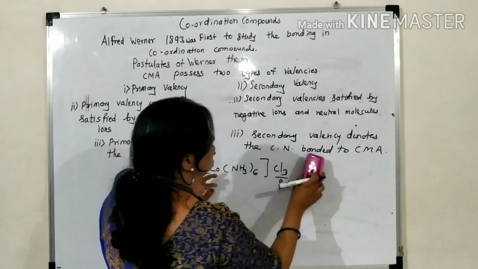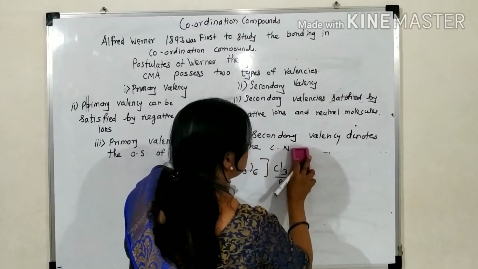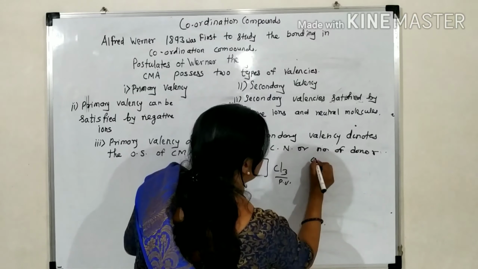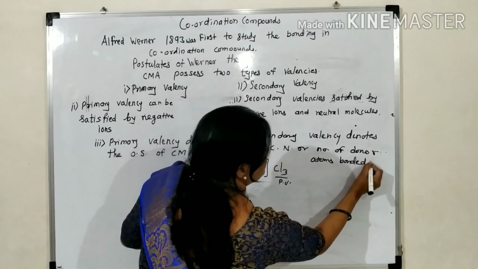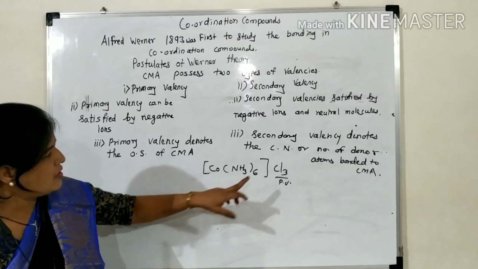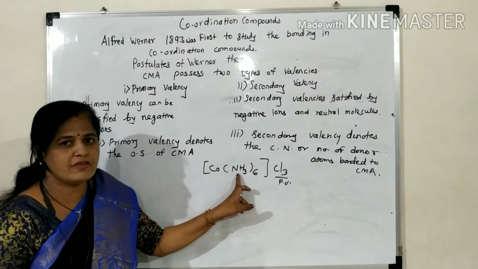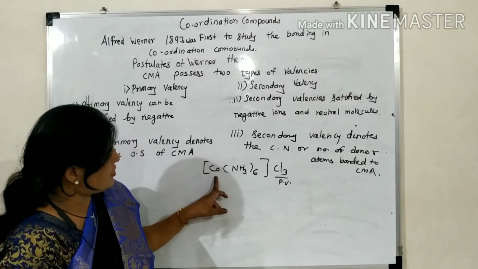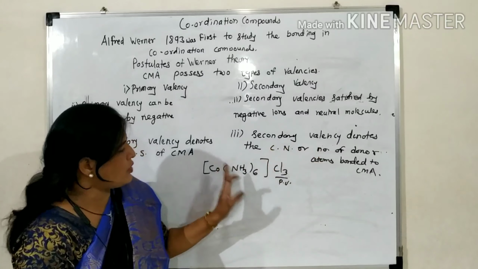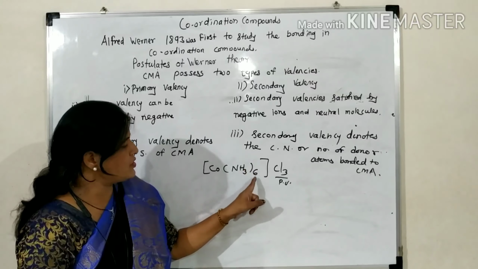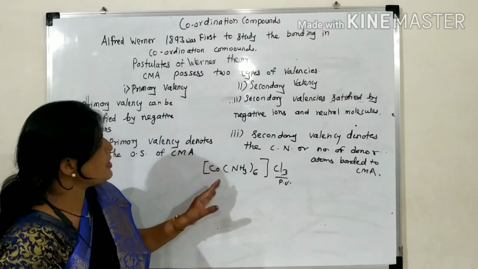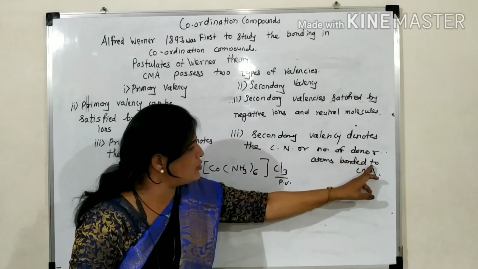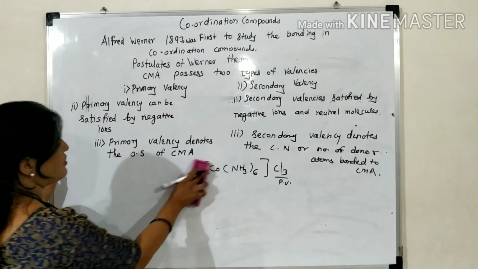Secondary valency denotes the coordination number, or number of donor atoms bonded to the central metal atom. How many donor atoms are here? Ammonia is a donor atom, and there are 6 donor atoms bonded to this central metal atom. So the coordination number is 6, and therefore 6 coordinate bonds will be formed. Therefore, secondary valency denotes the coordination number.